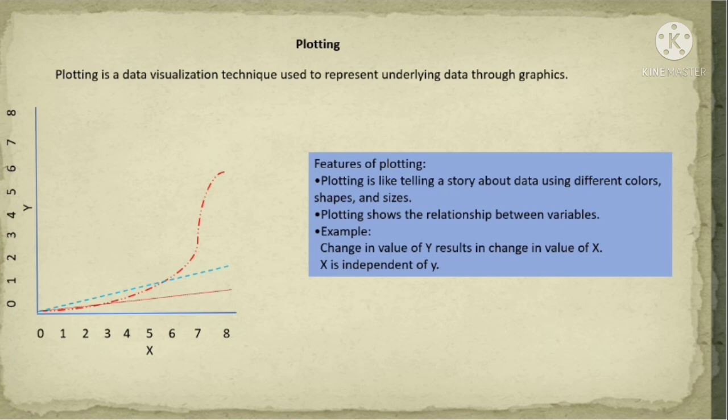With the help of plotting, we want to interrelate these two variables. Sometimes y is dependent on x, or sometimes x is dependent on y, or sometimes both are independent. With the help of plotting we can interrelate them with each other, or we can find out the relationship between two variables.